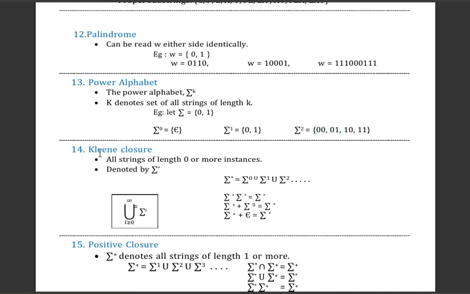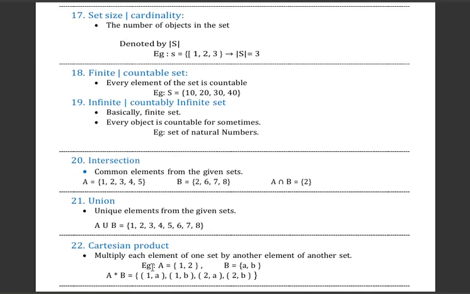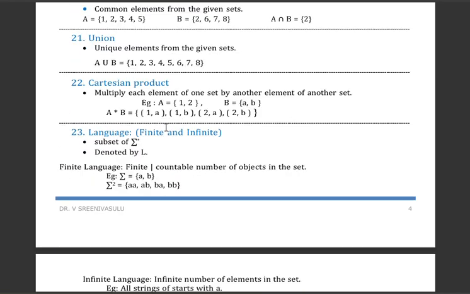Similarly, Kleene closure and positive closure. So the Kleene closure formula is this, and the positive closure formula is this one. Kleene closure means it will start with sigma power 0. Positive closure means it will start with sigma power 1. Okay, next, all this other thing is not important.